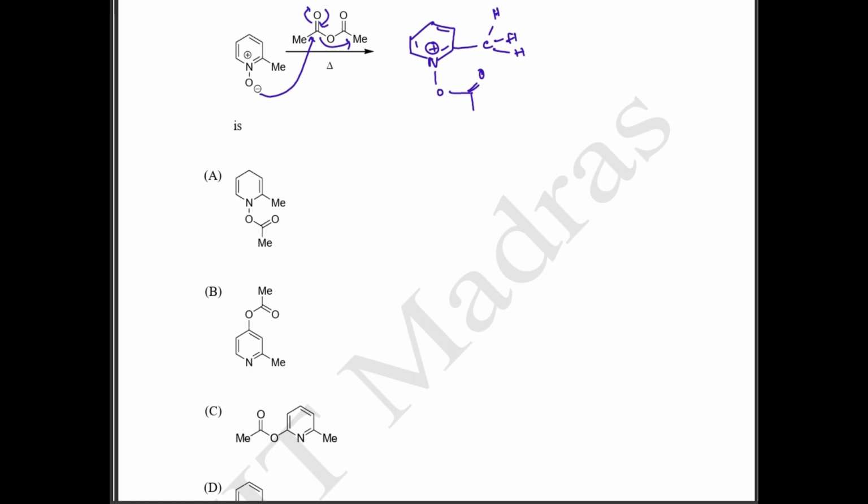So 3 comma 3 sigmatropic. Again, since it is a heat reaction, this is also going to undergo your 3 comma 3 sigmatropic reaction. But before that we need to stabilize this nitrogen. So one of the hydrogen bonds will be shifted, and this is going to stabilize the nitrogen like this. So your structure is going to be N single bond O. You'll have your double bond O.